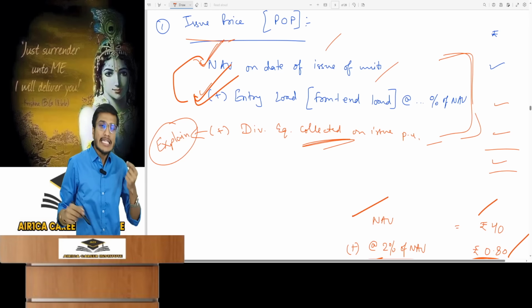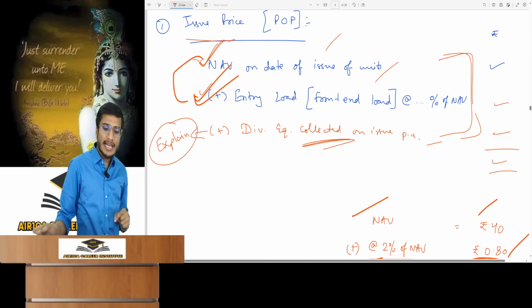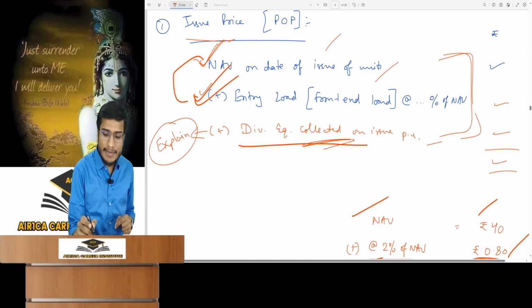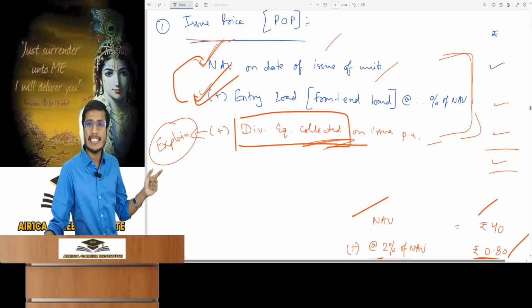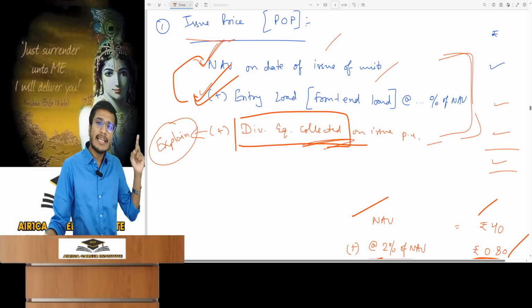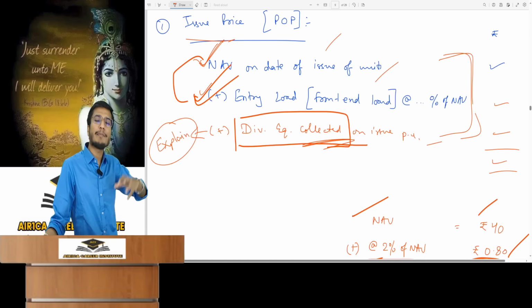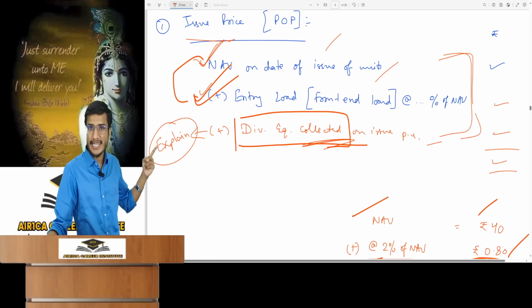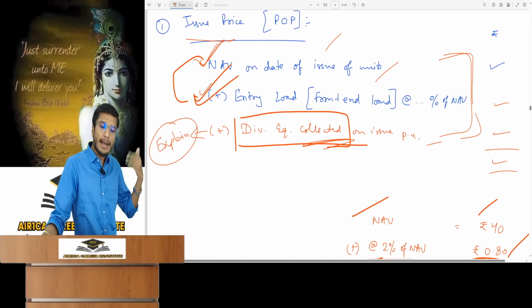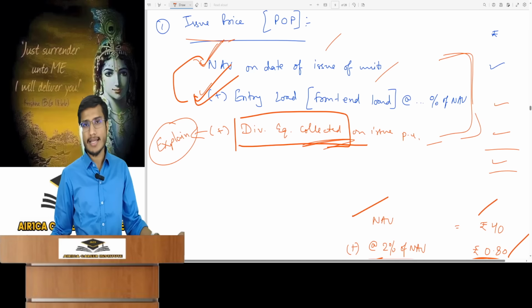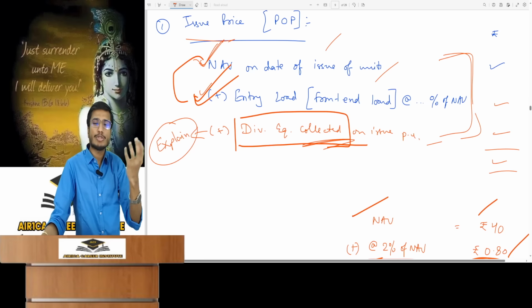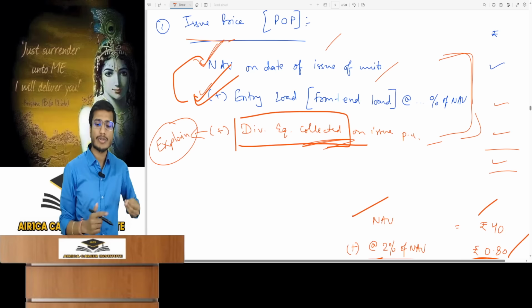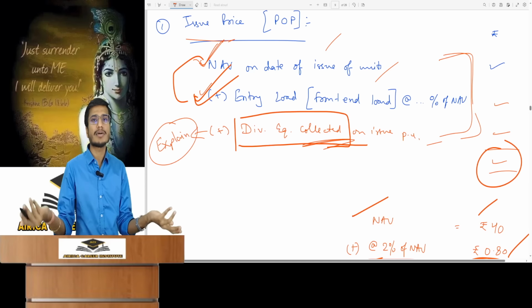Apart from this, when a mutual fund issues new units, dividend equalization is also collected per unit from the investors. What is this dividend equalization? I will explain it in a while. This is collected by the mutual fund which has a dividend payout plan. This happens only in the dividend payout plan, otherwise it won't. What is this? I'll explain it shortly. It's an easy concept. These 3 things are collected. I have to collect all 3 while issuing new units. Adding all 3, this becomes the issue price.